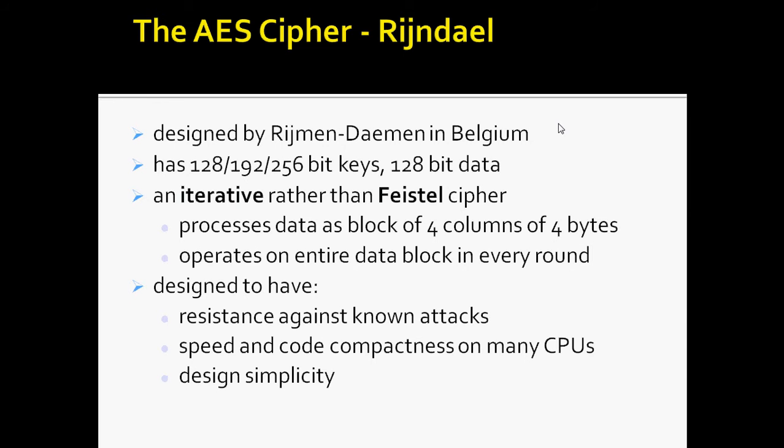Now, the AES cipher by Rijndael. This was designed by Rijmen and Daemen in Belgium. This Rijndael proposal for AES defined a cipher in which the block length and the key length can be independently specified to be 128, 192 or 256 bits.